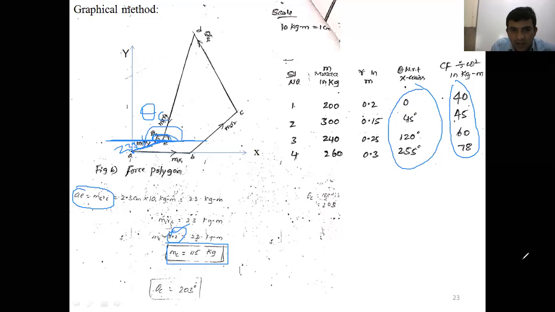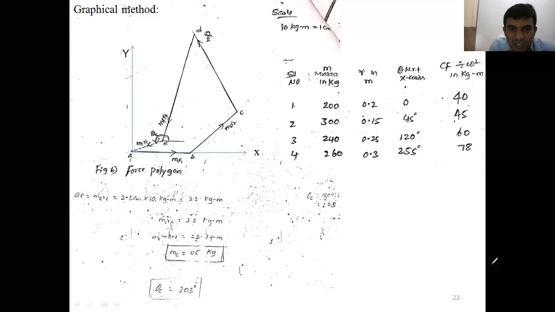Always you measure the angle with respect to the horizontal line. So how do you draw the BC line with respect to horizontal? How do you draw the CD line? Again with respect to the horizontal line only, we will draw the CD line at the angular position of 120 degree. And for the 4th mass at 255 degree, with respect to the horizontal line only.